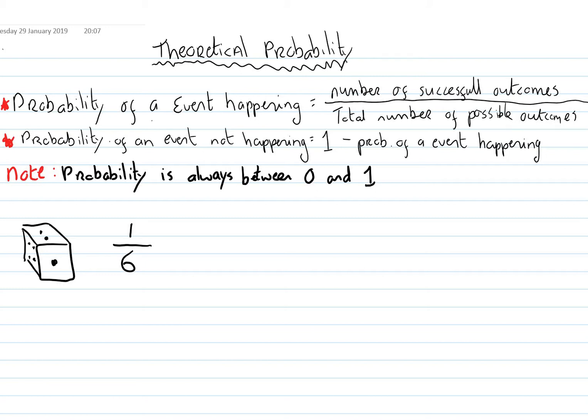Next one, what's the chance of me rolling an even number? Again, the total number of outcomes is 6. Even numbers: 2 is even, 4 is even, 6 is even. So there are 3 chances out of 6, and again, that can be written as a half.